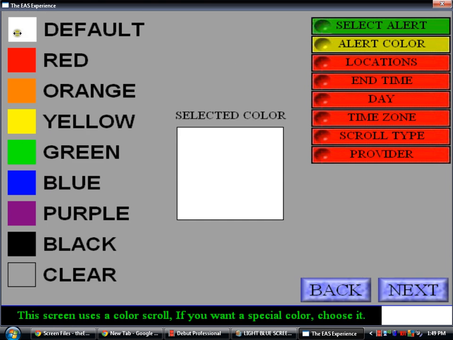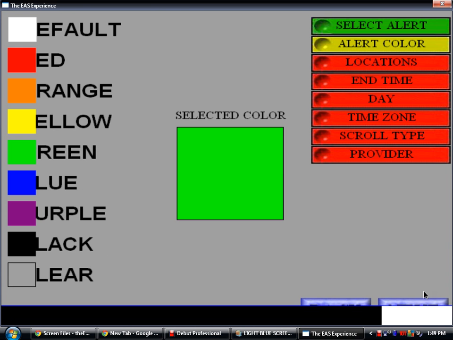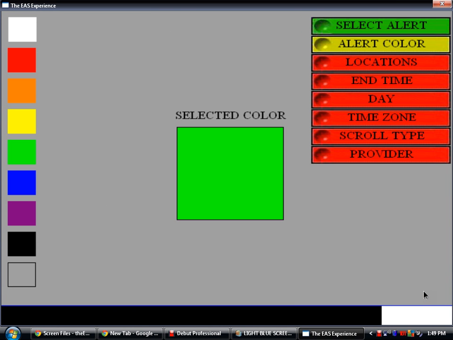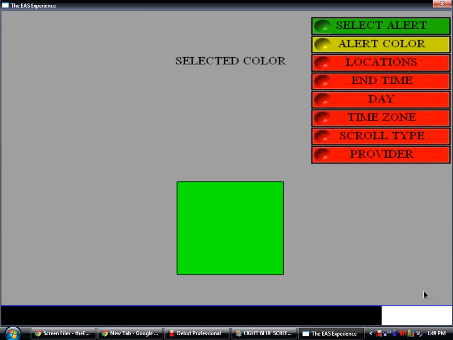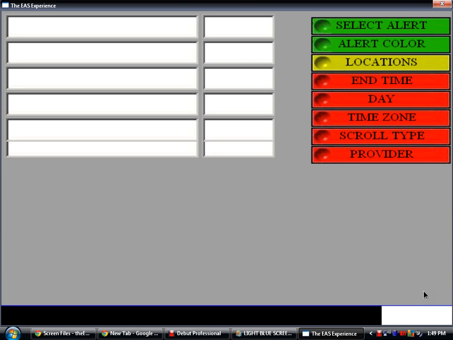Then you need to select the ticker color. For tests, I like to do green, but you can select any kind you want. I'm going to do green. If you're using a warning, I recommend red because that's an appropriate color for a warning.